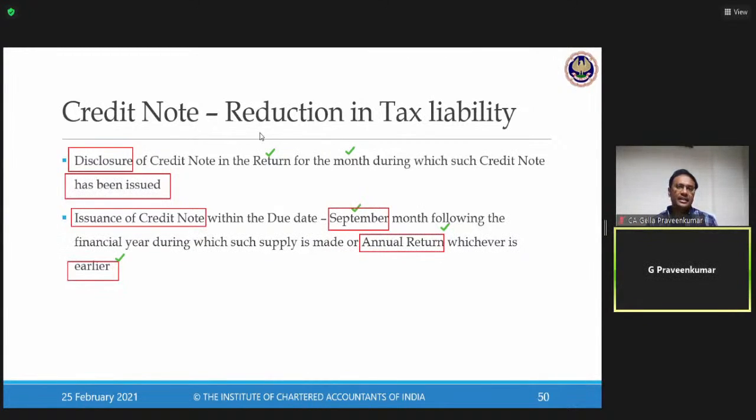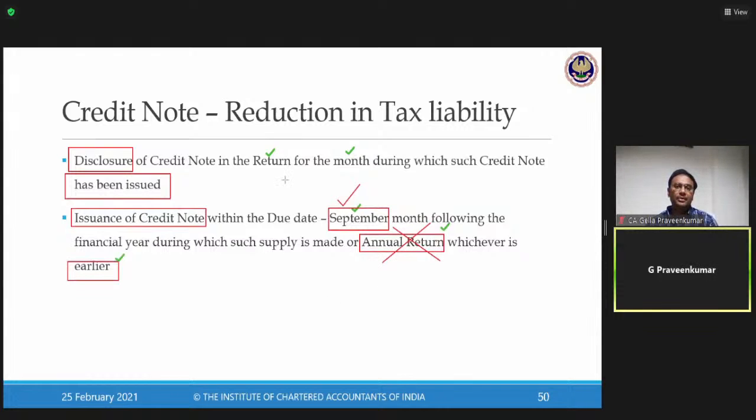Practically, this annual return does not come into the picture. Reason: the majority of people couldn't file their annual return before September. Reason: the government portal itself has not published the annual return till date for financial years 17-18, 18-19, 19-20. So technically, the time limit available to me is September for all these financial years. For the examination it is not relevant, but practically it is relevant for you.